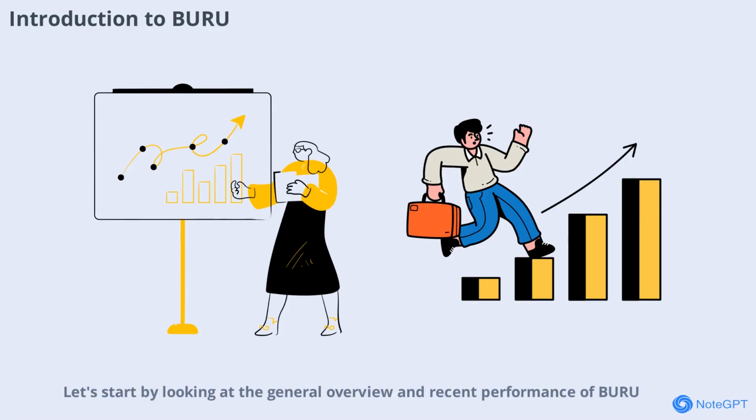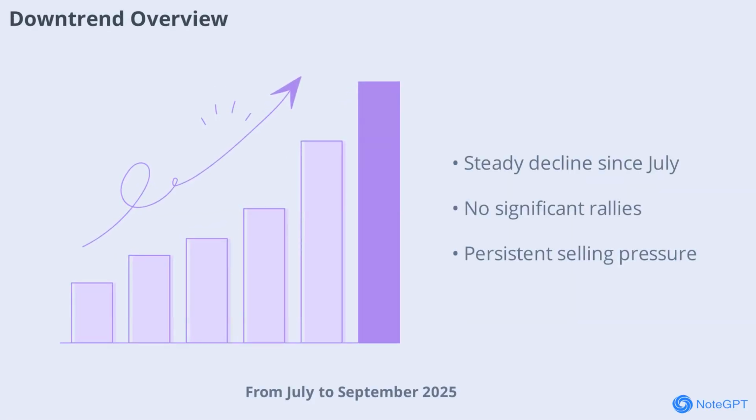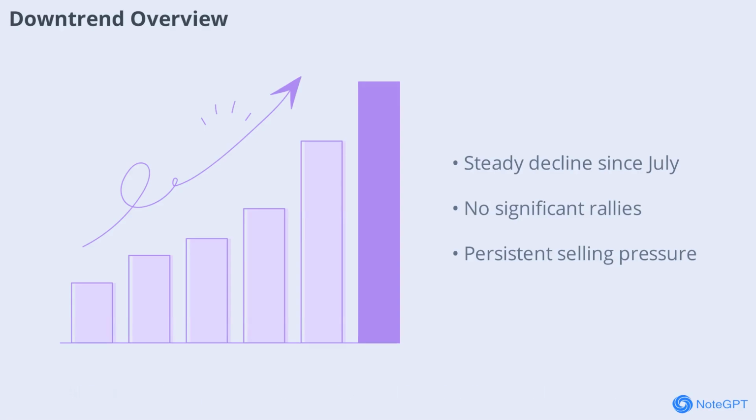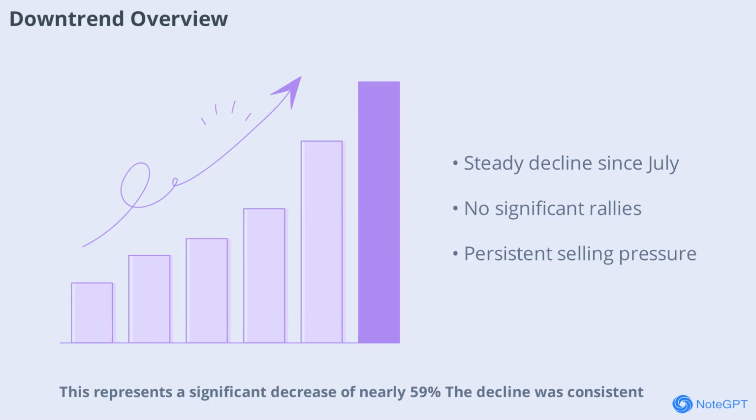Let's start by looking at the general overview and recent performance of BURU, setting the stage for a detailed technical review. From July to September 2025, BURU has experienced a clear and persistent downtrend. The stock began around 0.3612 in early July and steadily declined to 0.1488 by the end of September. This represents a significant decrease of nearly 59%. The decline was consistent, with no major rallies or recoveries during this period.